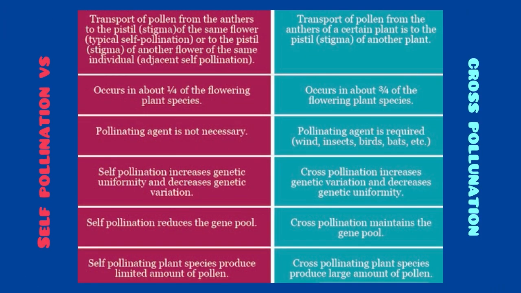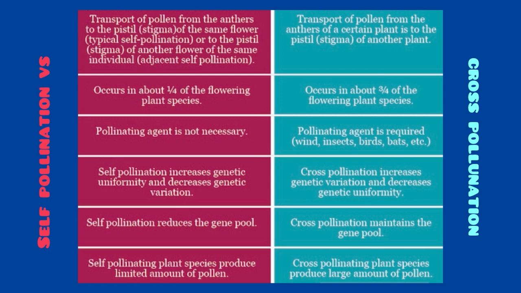Okay, this is a summary of self-pollination and cross-pollination. Self-pollination is transport of pollen from the anthers to the pistil of the same flower or to the pistil of another flower of the same individual, while cross-pollination is transport of pollen from the anthers of a certain plant to the pistil of another plant.